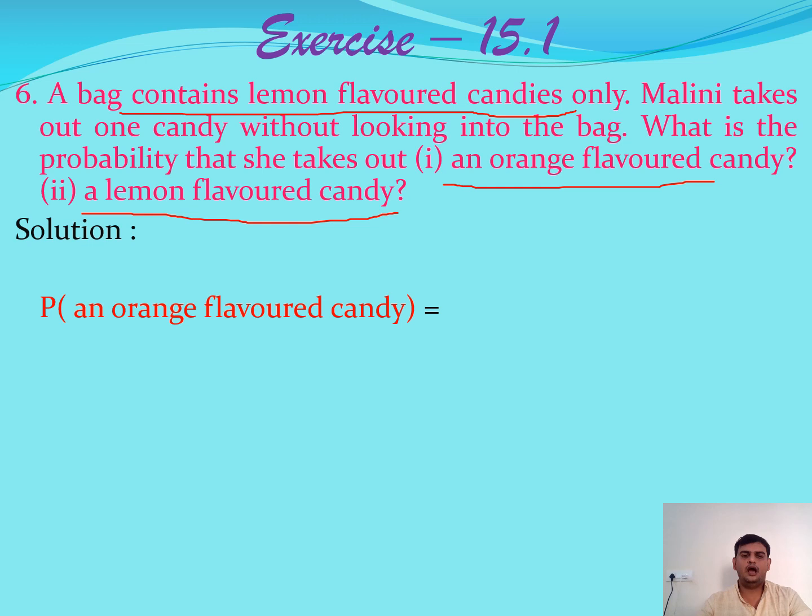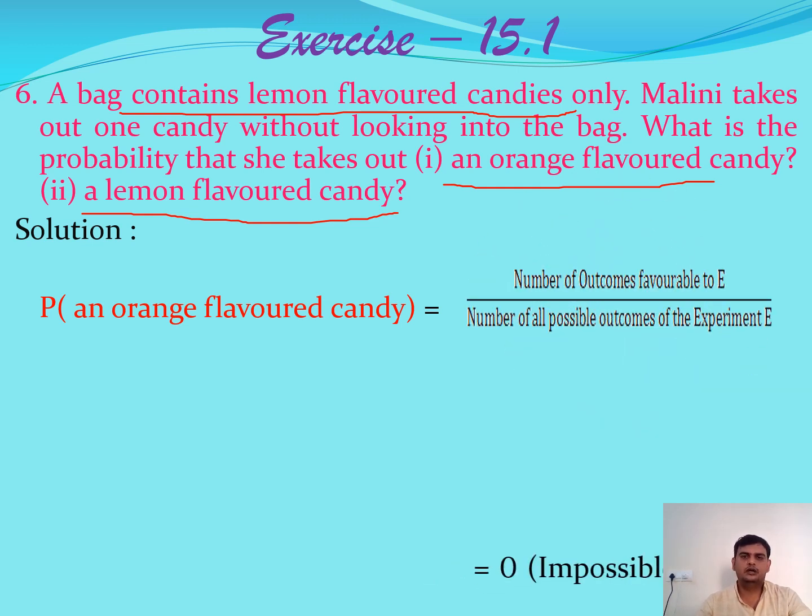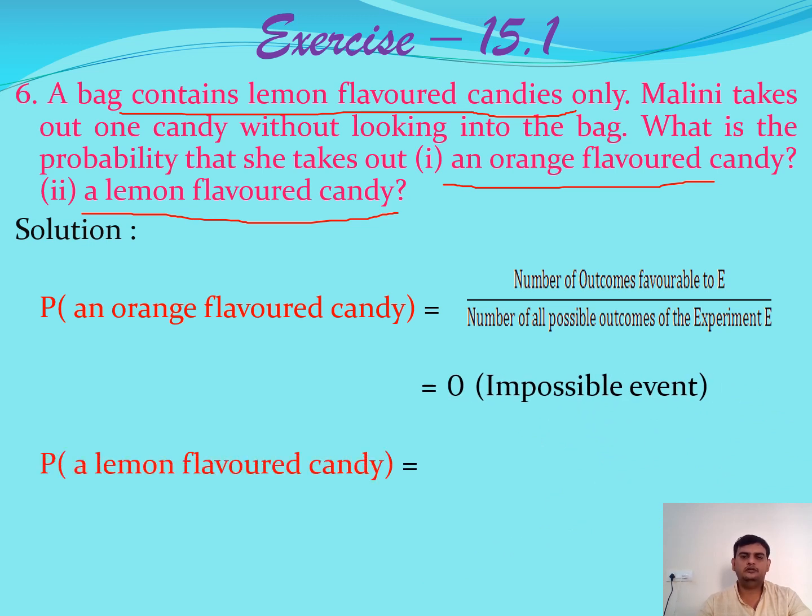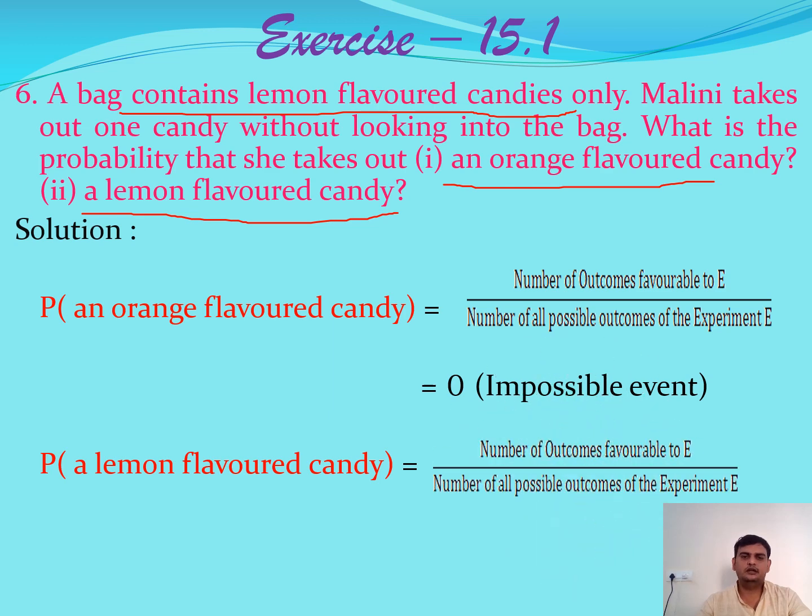Probability of an orange flavored candy. As I told you, the bag contains only lemon flavor. So there is no question of selecting an orange flavor, which is an impossible event. So the answer we get is 0. Now similarly, probability of a lemon flavored candy. How many lemon flavored candies are there? All are nothing but favorable outcomes.